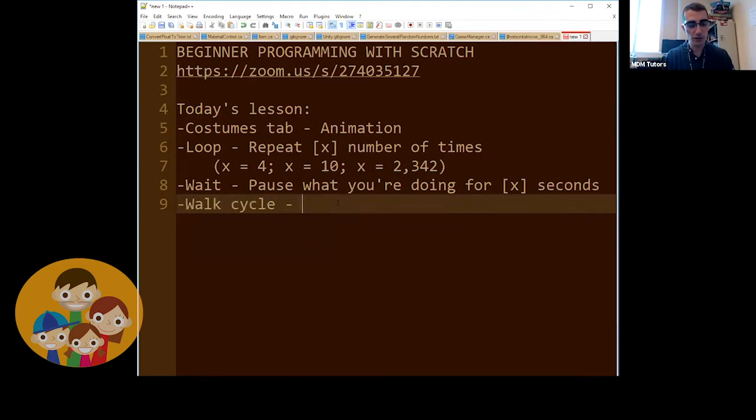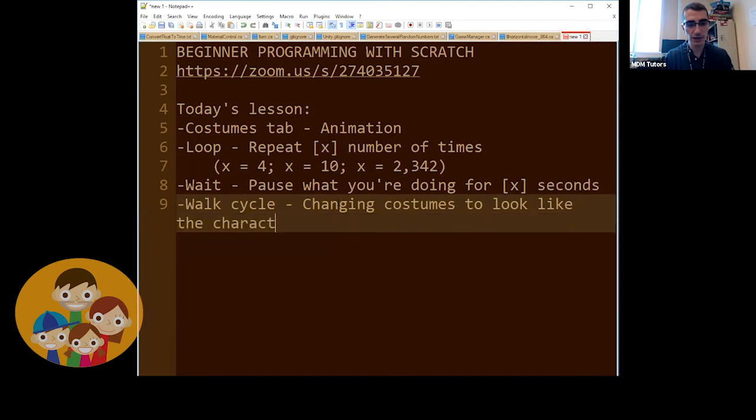And a walk cycle is changing costumes to look like the character is moving. Okay, so a cycle is something that happens over and over and over. You know, we call people who ride bikes cyclists. So changing costumes to look like the character is moving. Okay, and this is all what we're going to do by using Scratch.